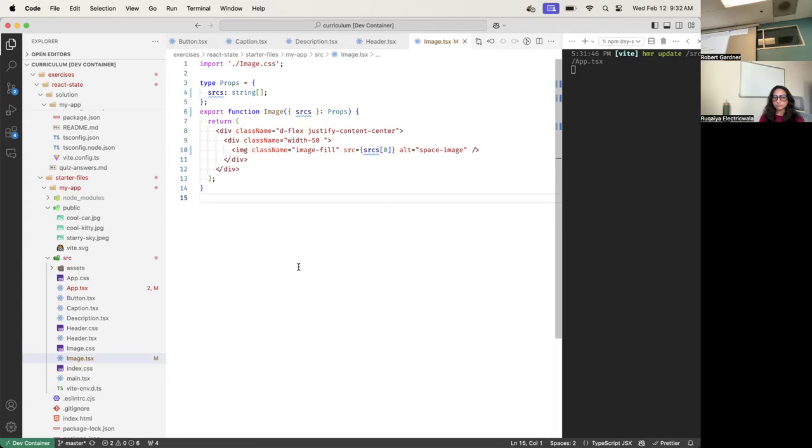Has to match. Yeah, I know. But this doesn't match where I've declared my prop. This was the previous exercise. I'm declaring my prop. I have a prop named sources. I'm destructuring the props object here, and I get sources. So when I use this component, I must pass a prop named sources.